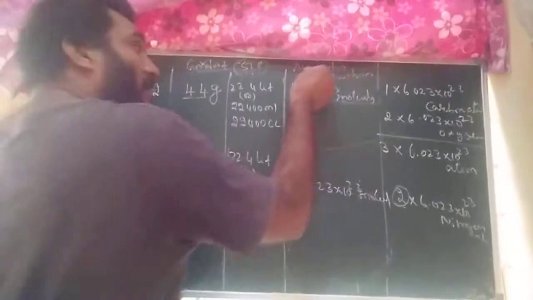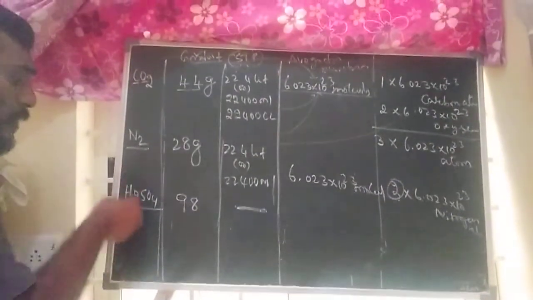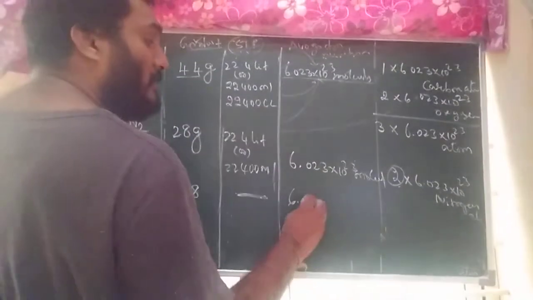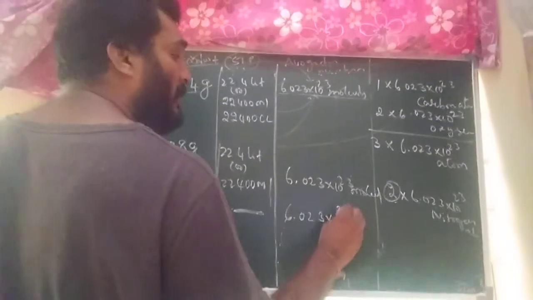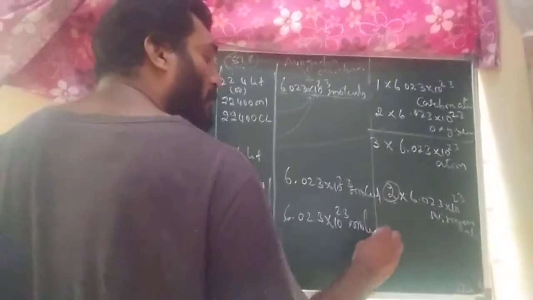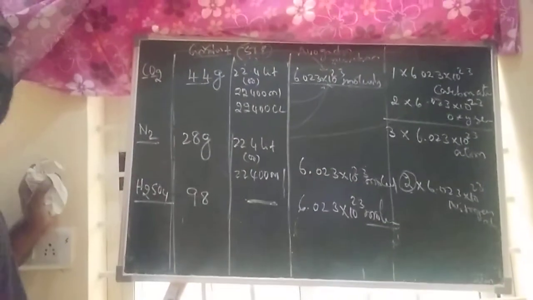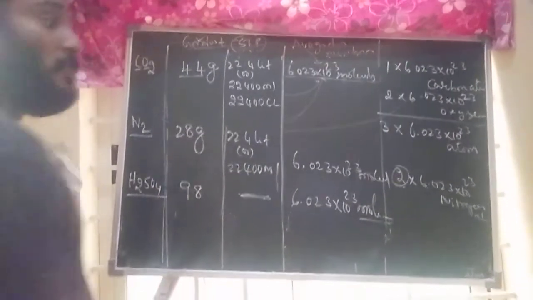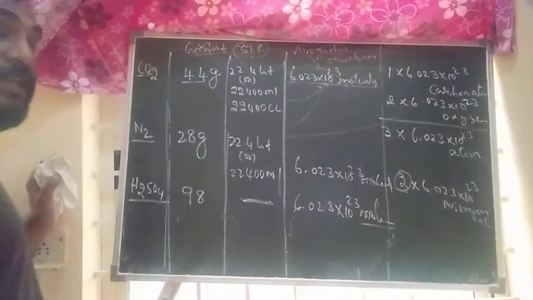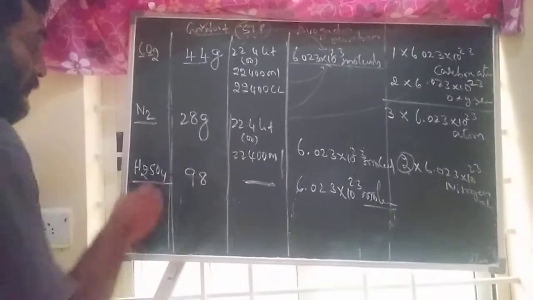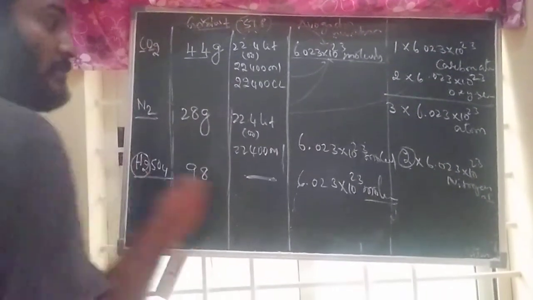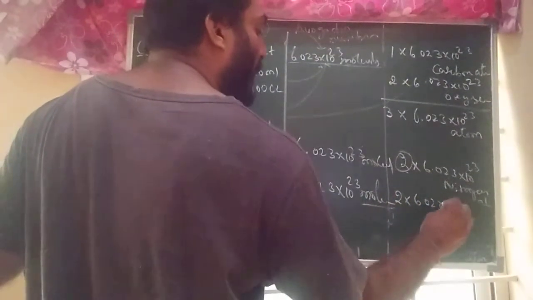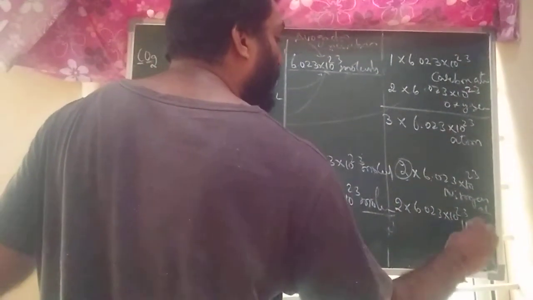Suppose if you want to write in terms of Avogadro number, 1 mole of H2SO4 contains how many molecules, they will ask. 6.023 into 10 to the power of 23 molecules. So how many atoms, they will ask. If they are asking how many atoms, listen carefully. Here 2 hydrogen atoms are there. That's why 2 into 6.023 into 10 to the power of 23 hydrogen atoms.